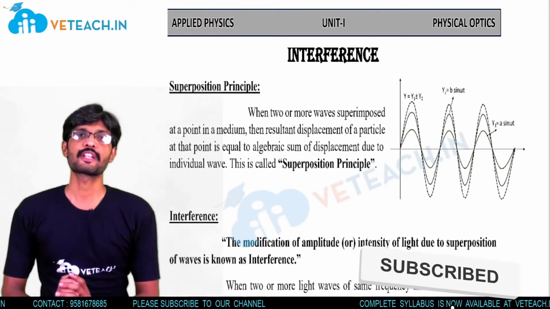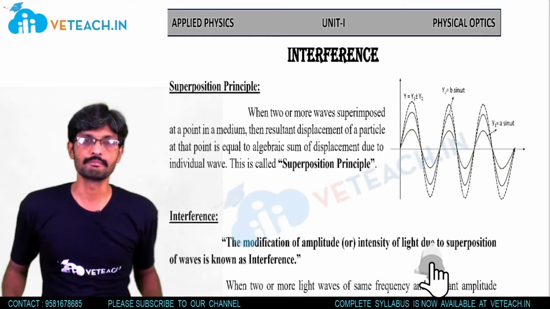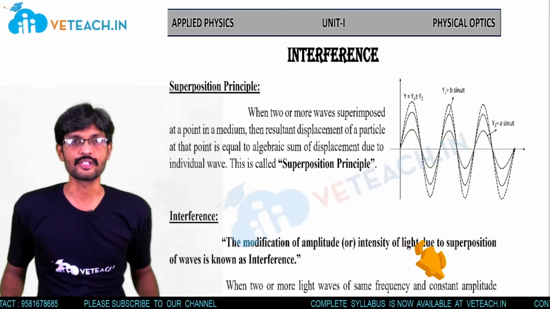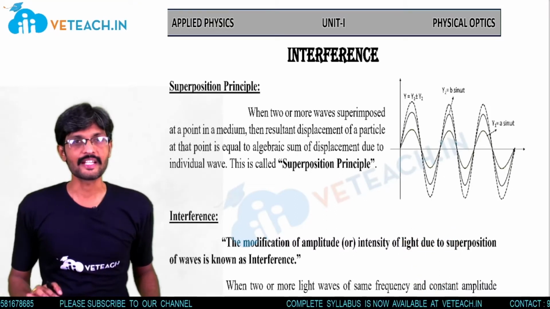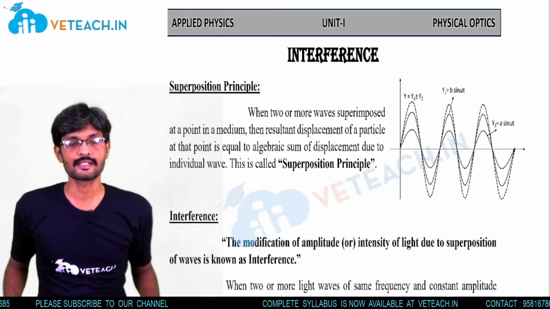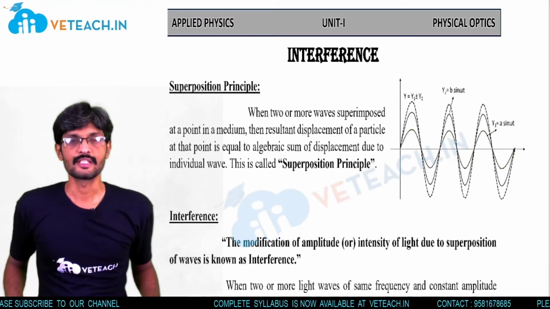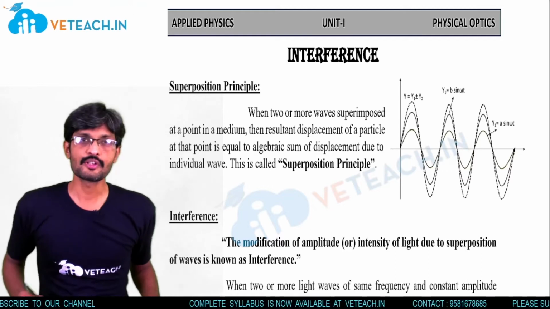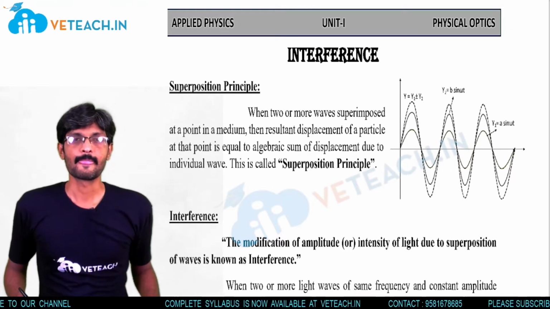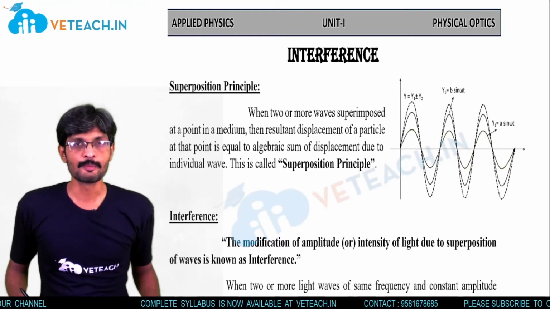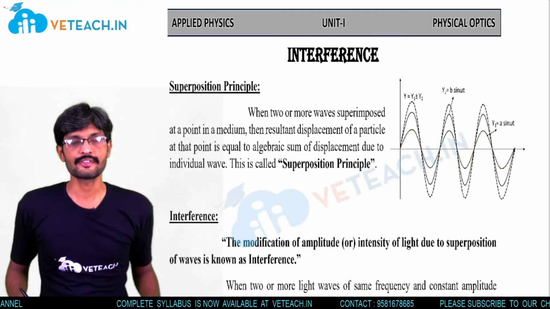In interference, we can observe the formation of bright and dark bands on the screen. We are going to discuss how these bright bands and dark bands are formed. Based on the superposition principle, we can explain the formation of bright and dark bands in interference.